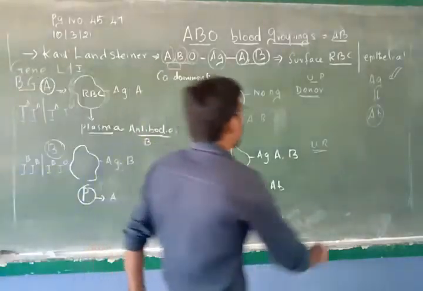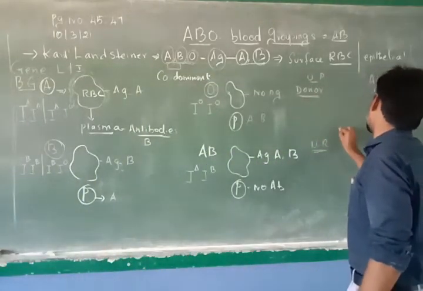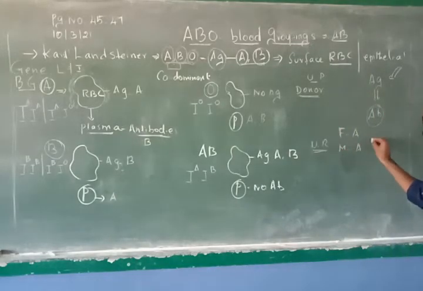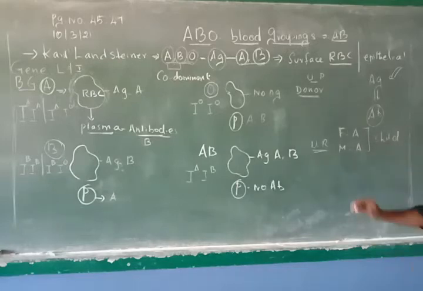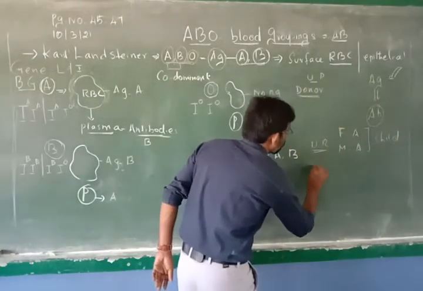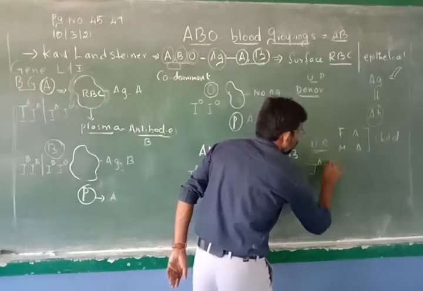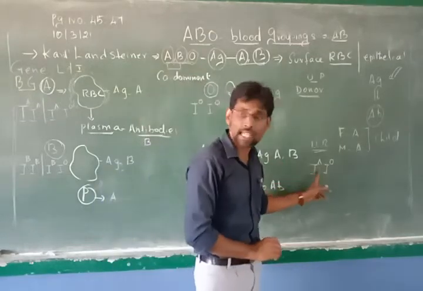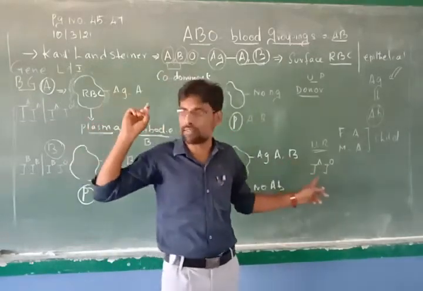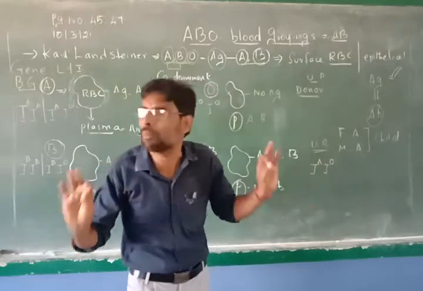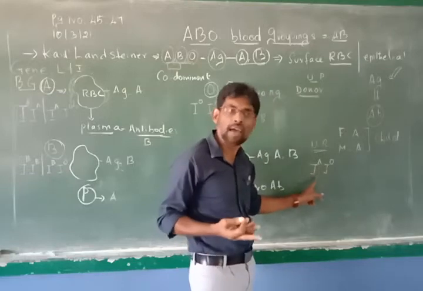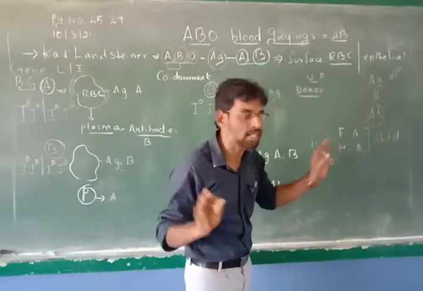If the father's blood group is A and the mother's blood group is A, what will be the blood group of the child? See, if the father's genotype is IAIO, what kind of blood group is it? A blood group only. Because A is dominant, I already told you. O is recessive. If the dominant allele is present, only the dominant character will be expressed. So the father's blood group is A, so he has a chance of having IA and IO.